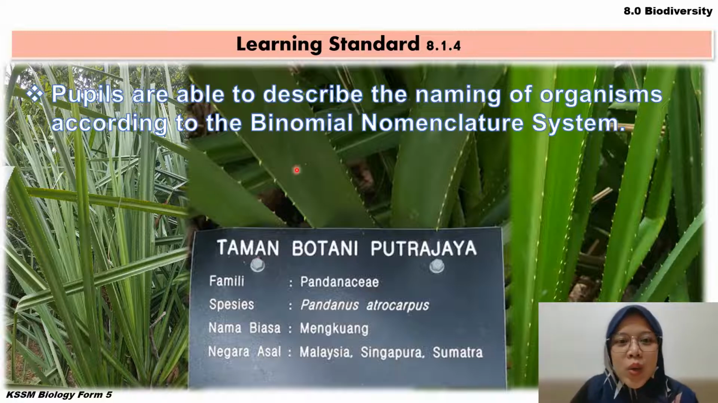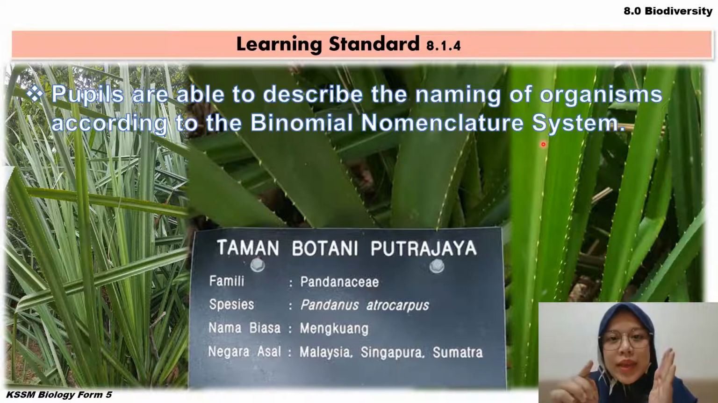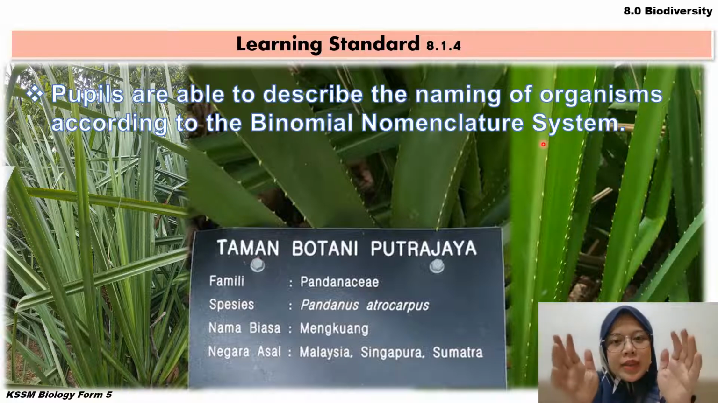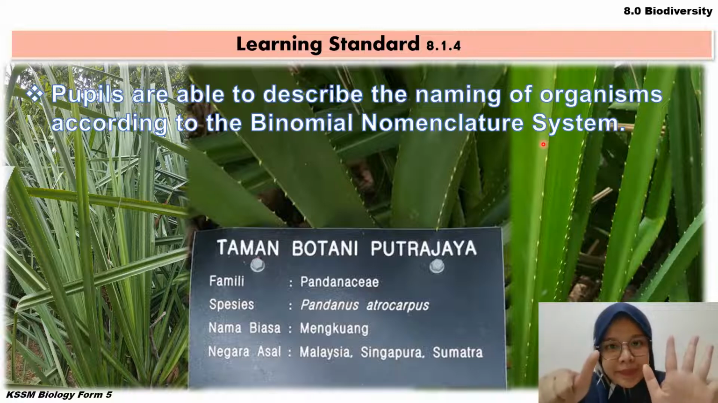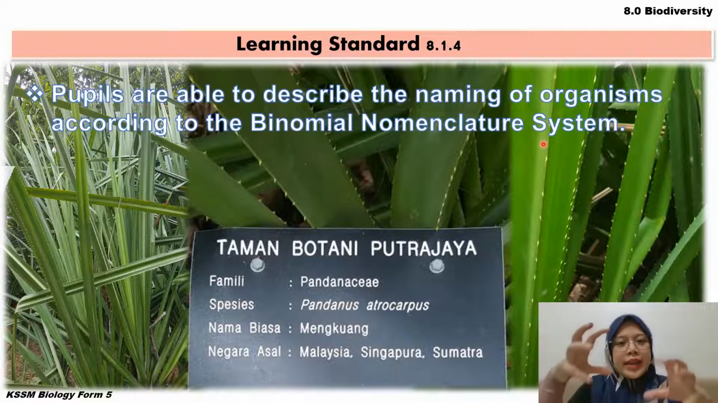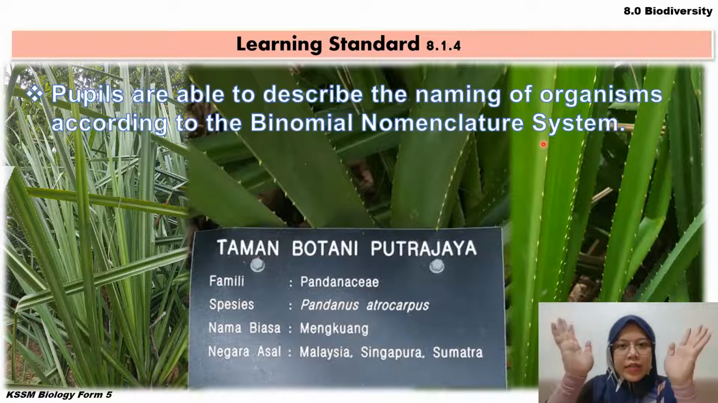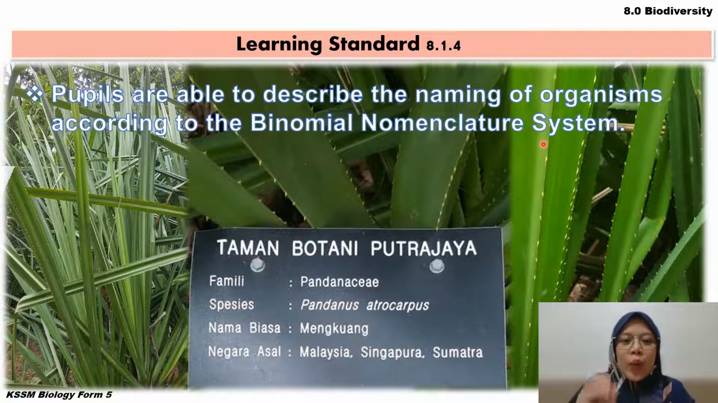Sikit lagi. Okay, you are able to describe the naming of organism according to the binomial nomenclature system. Okay, just now we learn about the necessity, kenapa perlunya classification? Why we need to learn about the classification in organism? And then second, we learn about the 3 domain. And then we learn about the 6 kingdom. So after that we know already the kingdom, the domain, all the phylum, genus, semua species. So now we want to name the organism, name the species. Okay, how the scientists name the organism.